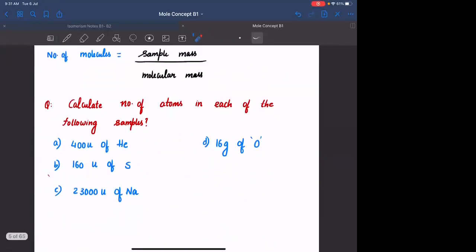Okay. Please solve these questions, everyone. Those who know how to solve part D, please don't answer. Give a chance to the new students. Please don't answer part D. All new students attempt all these questions, A, B, C, and D. I have given you samples of helium, sulfur, sodium, and oxygen. I want you to find the number of atoms of helium in A, atoms of sulfur in B, atoms of sodium in C, atoms of oxygen in D.